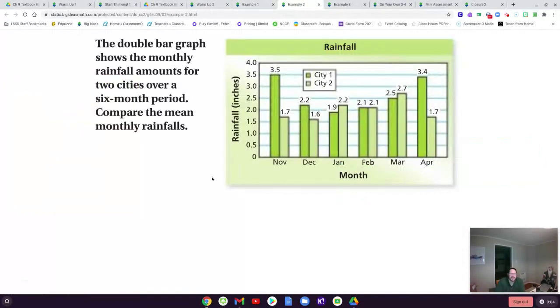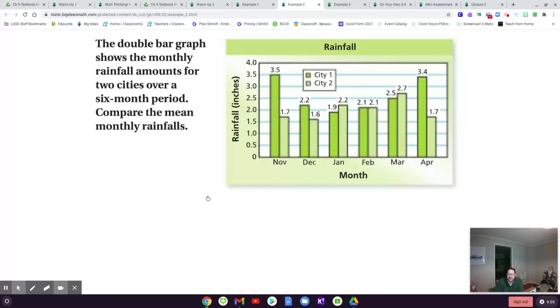Okay, next example, we have a double bar graph. So the darker green is City 1, and it's showing you the average rainfall in inches per month. And then City 2 is the lighter green. So some of what you're going to be doing is comparing 2 different means. So you'll compare the mean for City 1 and compare the mean for City 2.